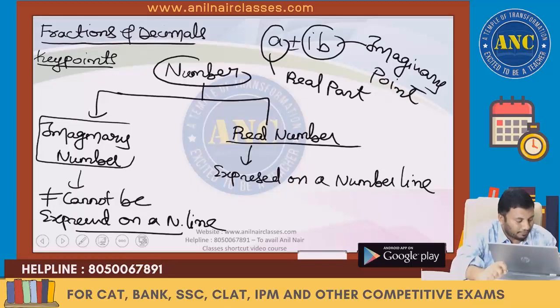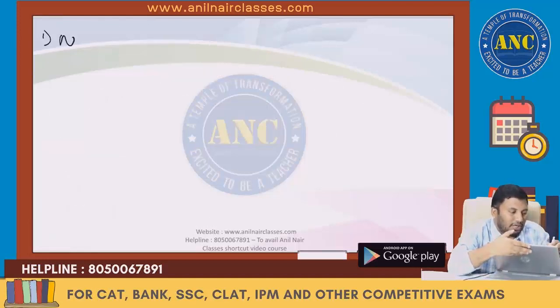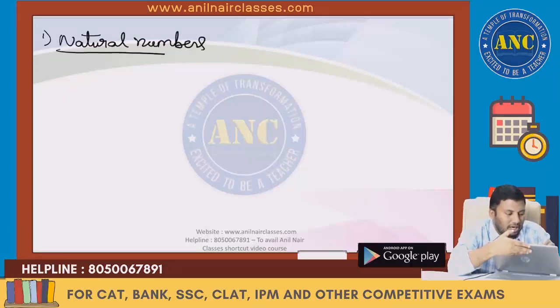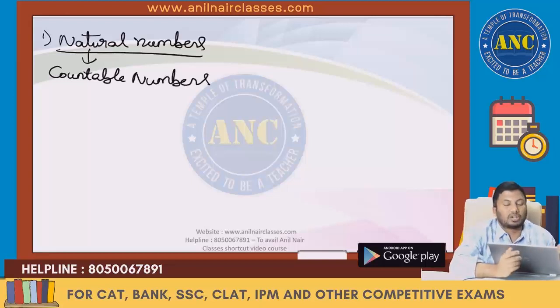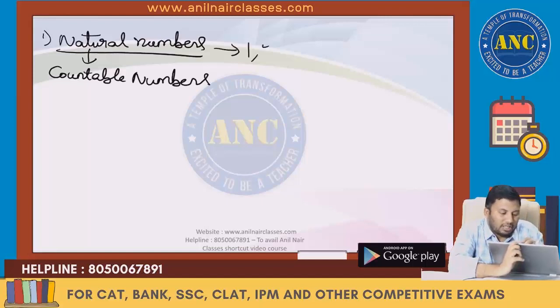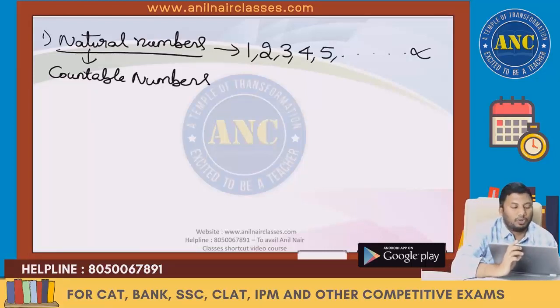Now see, key point 1: natural numbers. What do you mean by natural numbers? Numbers which we can count, countable numbers. Any number that can be counted is called a natural number. Natural numbers start with 1, then 2, 3, and so on up to infinity.